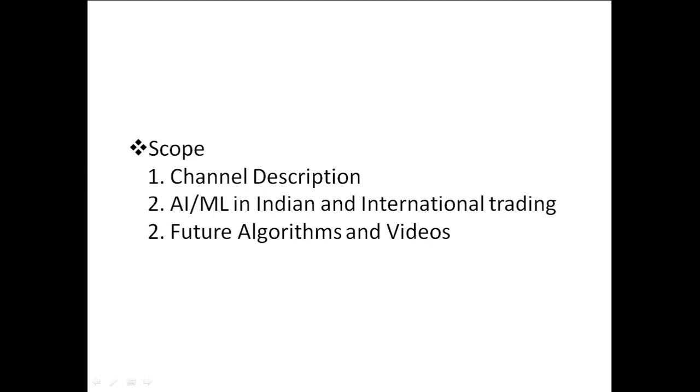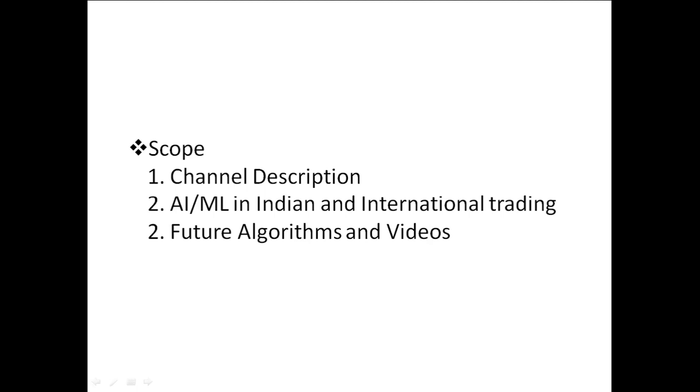As you see, regarding the contribution of machine learning and artificial intelligence in Indian and international markets, in the international market like the US or Europe, around 70 or 80 percent or above of trading happens using machine learning algorithms and artificial intelligence networks. In the Indian market, around 40 or 50 percent of trading happens using machine learning algorithms.